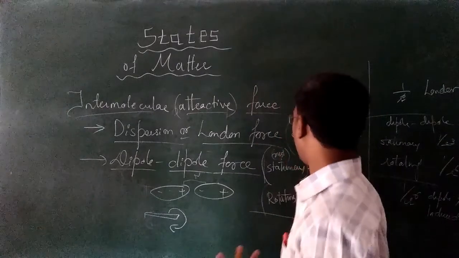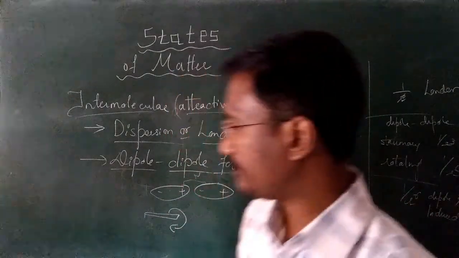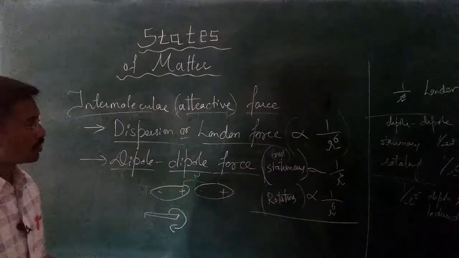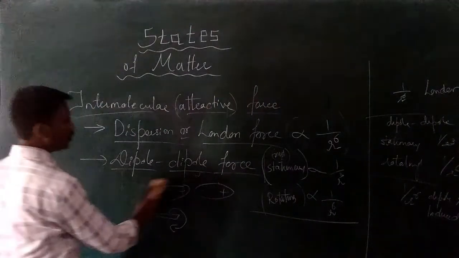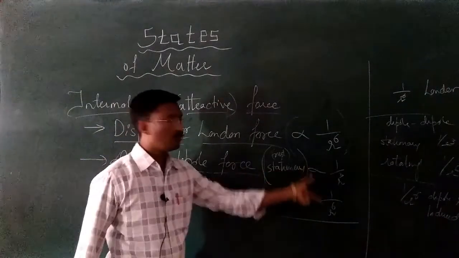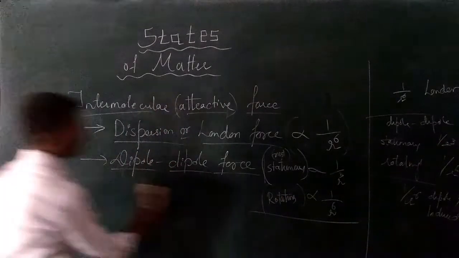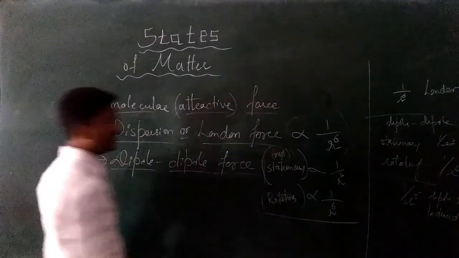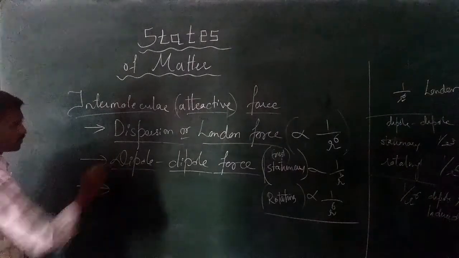Based on that, we define the proportional force: 1 by R is to 3 for stationary, 1 by R is to 6 for rotating. Are you understanding this one? According to me, these two terms are important from your examination point of view. They may ask such questions: what is the proportionality of dipole forces in a rotating or stationary case? So this is the second one.